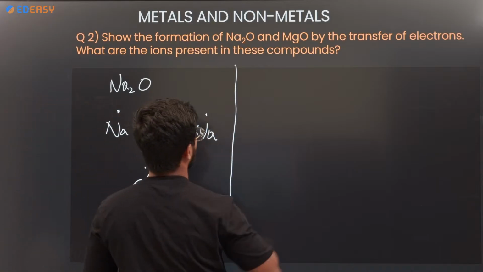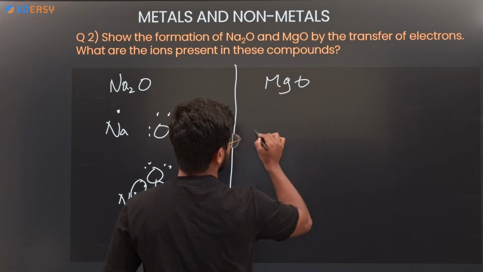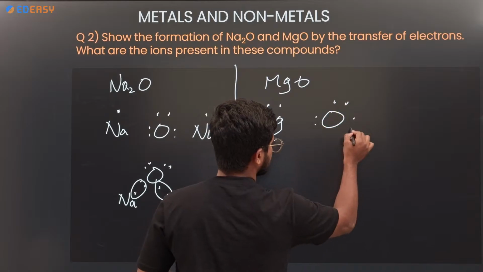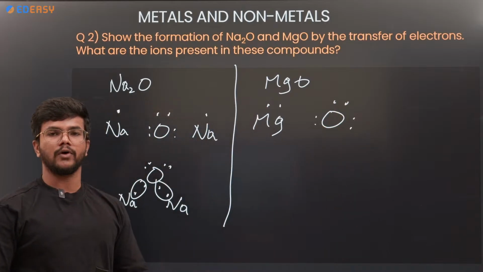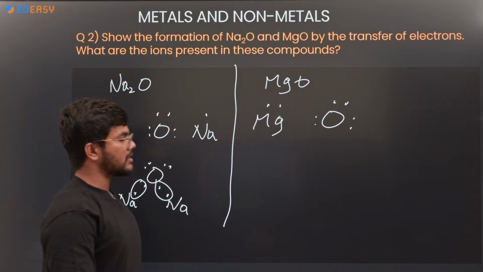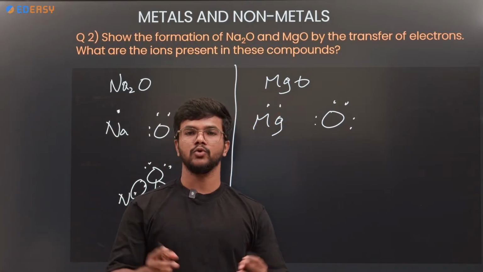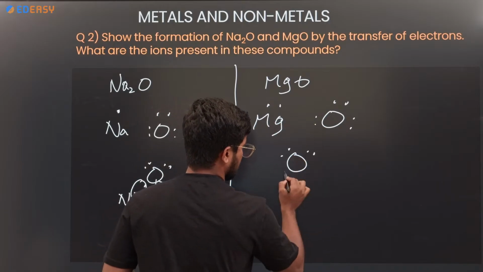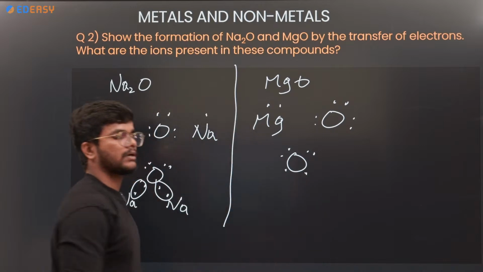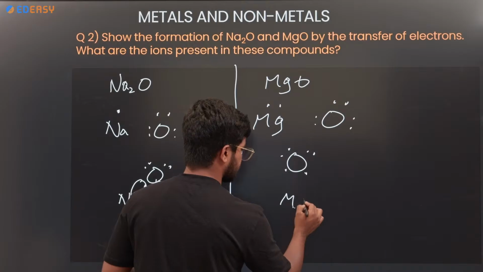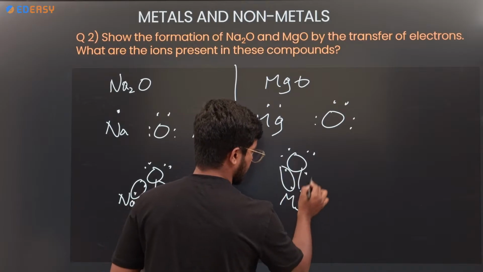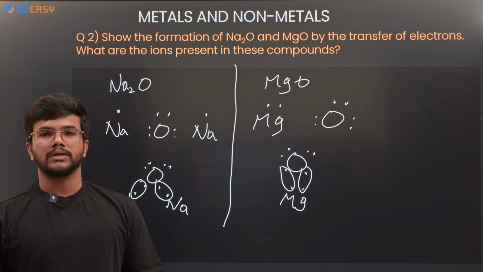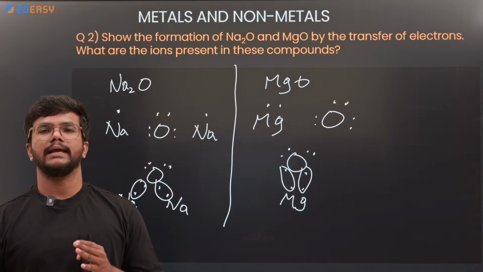Next, magnesium oxide, MgO, magnesium with 2 dots and oxygen with 6 dots. How does the bond form between magnesium and oxygen? Oxygen needs 2 more electrons, so it can make 2 bonds with the magnesium. 2 electrons are paired electrons, the remaining 4 electrons will be free electrons. Magnesium with 2 electrons, 1 bond here, 1 bond here, magnesium oxide, MgO. Okay, this is the sodium oxide and magnesium oxide bond formation.